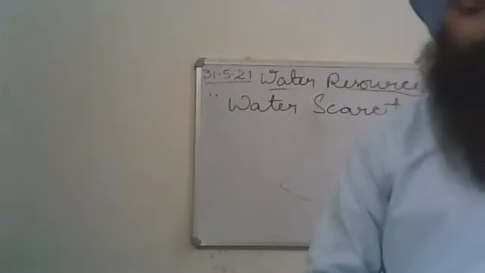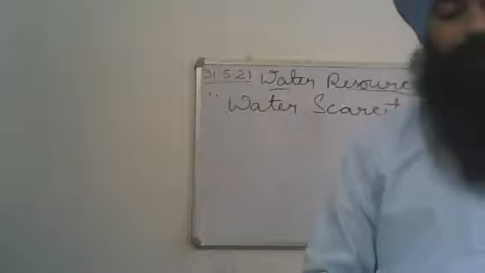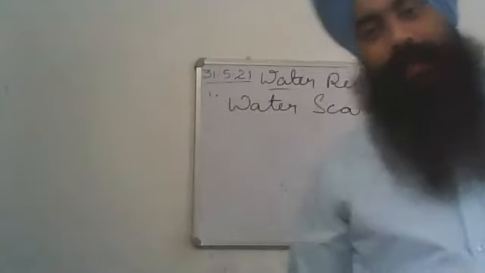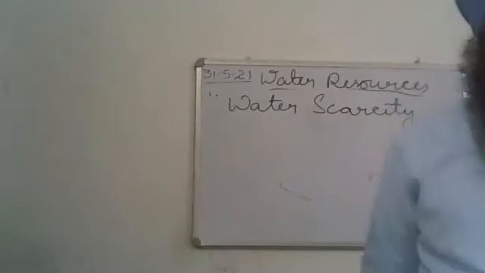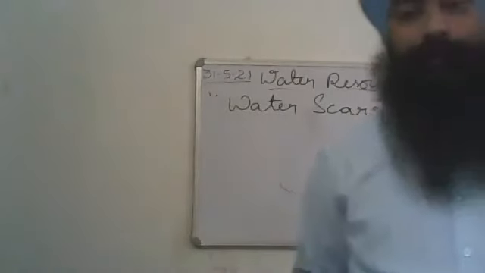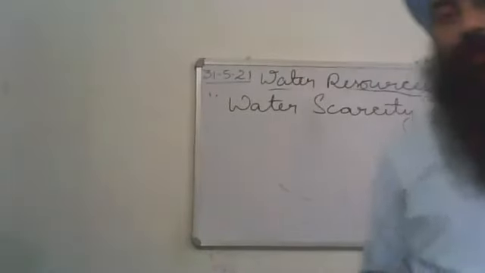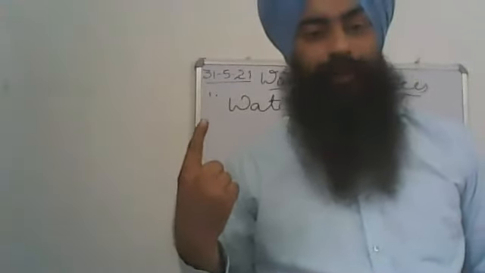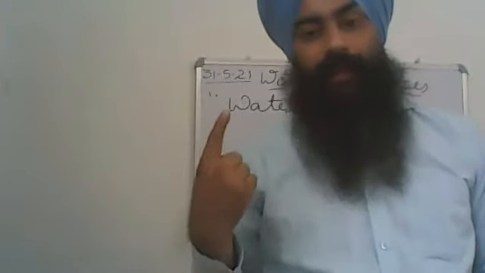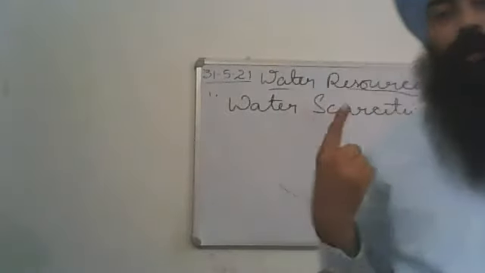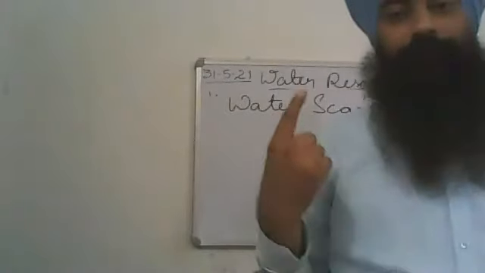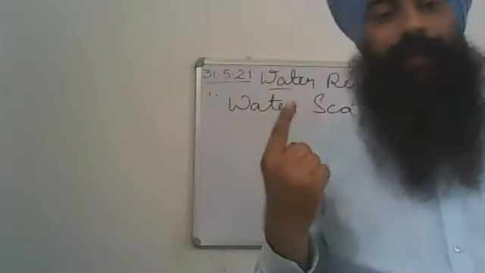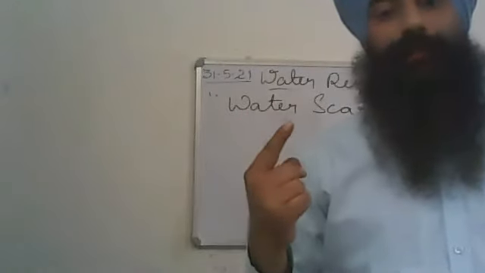The reasons for the scarcity of water can be both natural as well as man-made. The natural factors responsible for the shortage of water: the first reason is unequal distribution of precipitation. Unequal distribution of precipitation means rainfall is not equally distributed all over the earth.